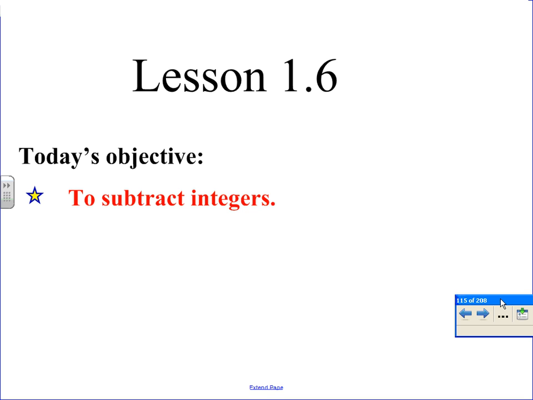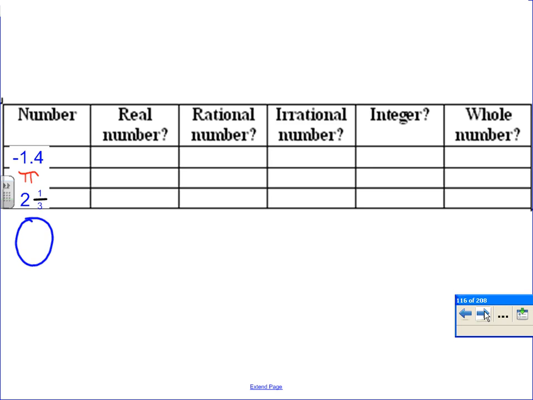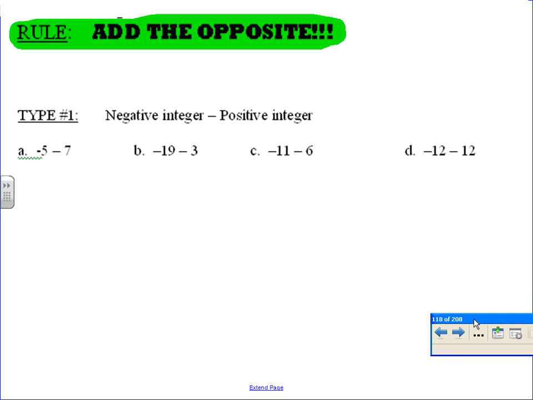We're in the notes packet, Doug. We are subtracting integers today. Okay, page 16 in the notes, first rule. I want you to underline where it says add the opposite. Right here. Underline where it says add the opposite. Our objective is to subtract integers.